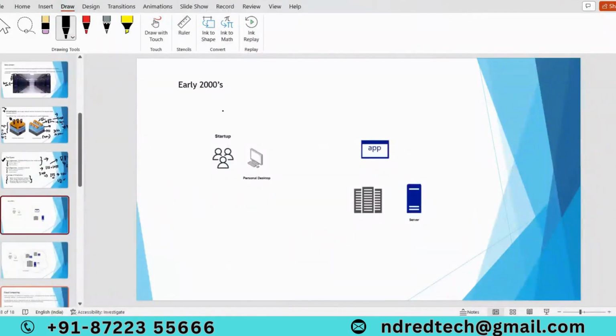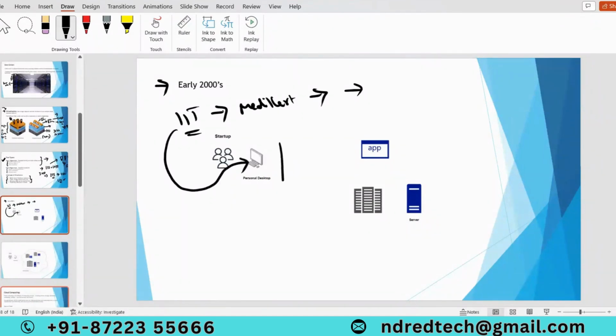Now think of the early 2000s scenario. Think IIT people got an idea to develop an application called Medicart, to sell medicines to each and every household. They developed that application on their personal desktops or laptops.